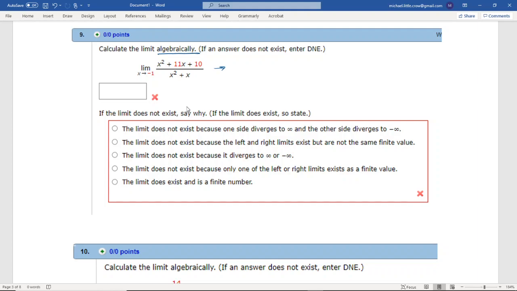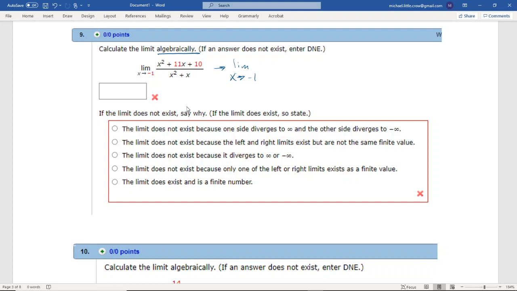If we were to plug in -1 down here, this gives us a +1, -1, so we get a 0. In the top, we would get a +1, a -11, +10. We'd also get 0, so we do get 0 over 0. When that happens, we're able then to do a reduction.